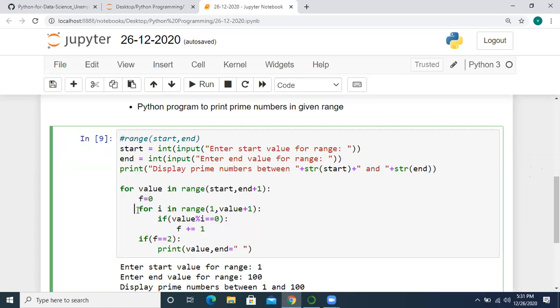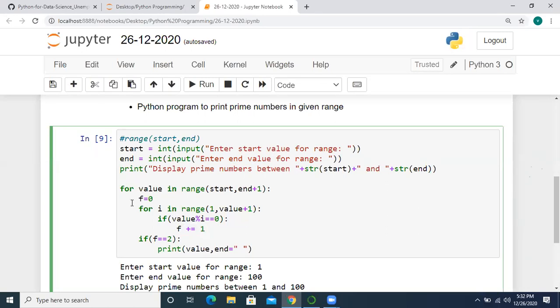Okay. So inside this, I am going to start a for loop for finding the number of factors. For I in range of 1 to value plus 1, starting from 1 to value plus 1. With all those particular numbers, I'm going to find whether the remainder is 0 or not. If the remainder is 0, I'm going to increment this f variable by 1.